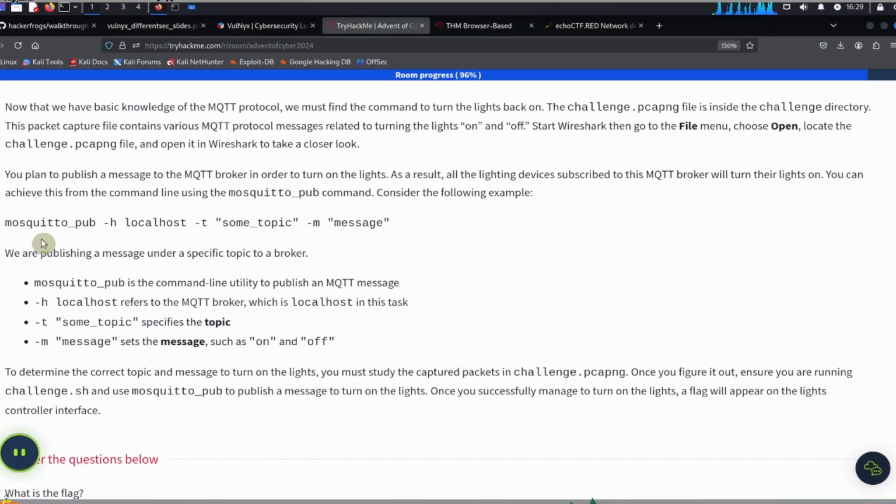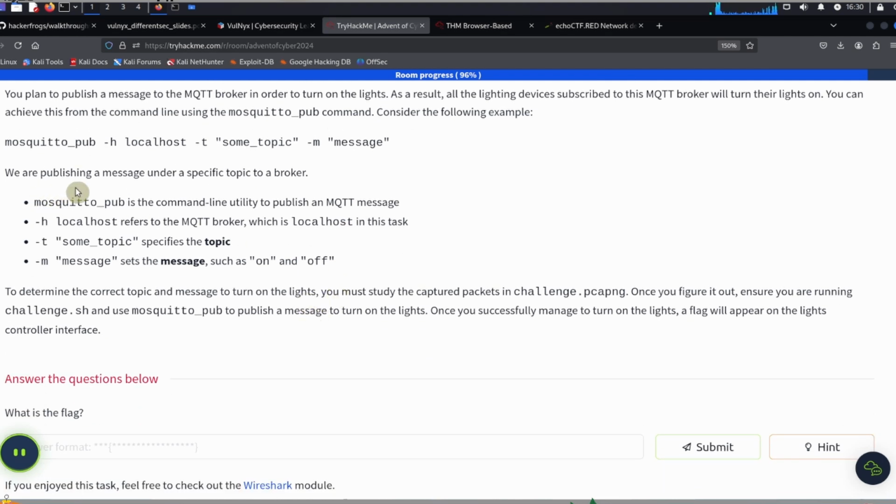So we need to figure out what command, what topic, and what message we need to use to turn all the lights back on using the mosquito pub command over here. We're going to be taking a look at the packets to figure out what the correct topic and message is. So what we can do is copy this, and let's take a look at what publishing the message means over here. So we're publishing a message under a specific topic to the broker.